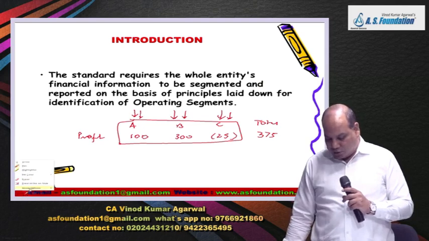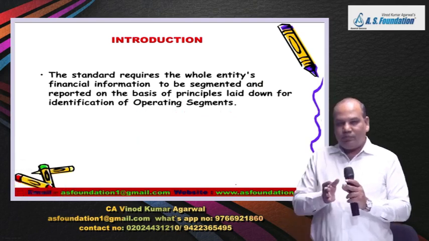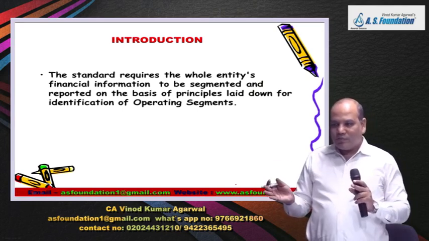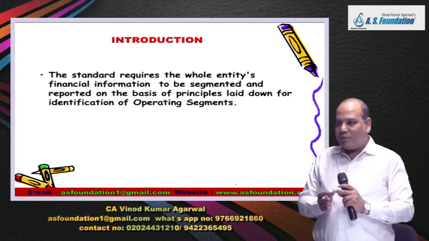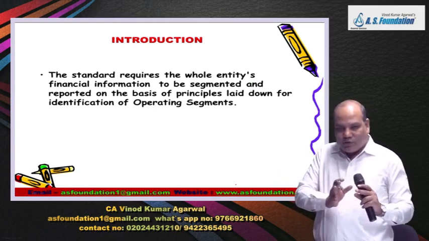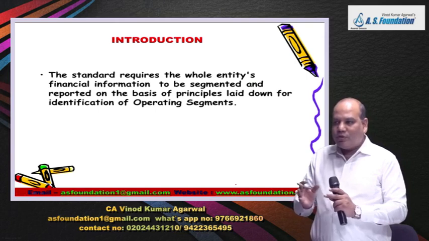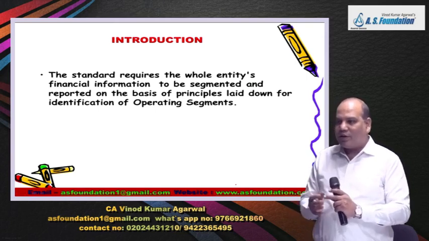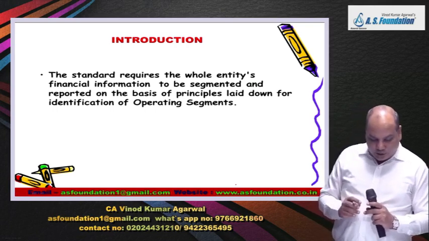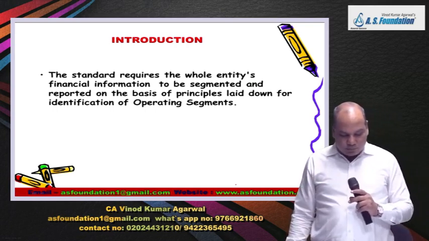So basically it is like dividing your statement of financial position segment wise and dividing your statement of profit and loss segment wise, so that one can see how much profit or loss, assets, liabilities are committed to different segments. So that is the idea behind this standard, IFRS 8.